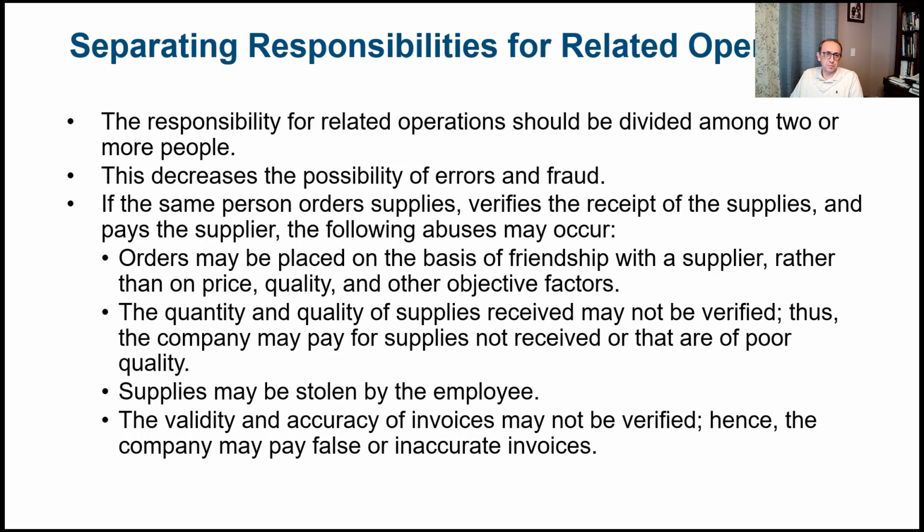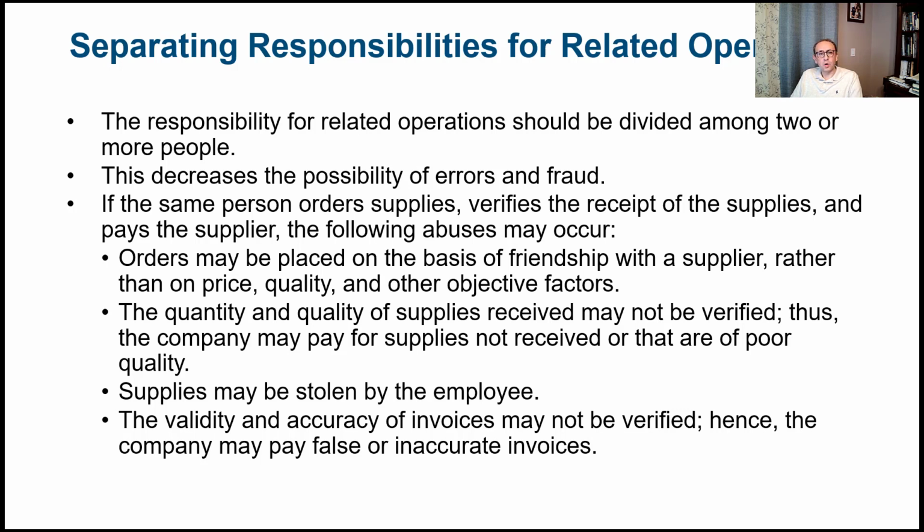So if the person orders supplies, verifies the receipts of the supplies, and pays the supplier, the following abuses may occur. For example, orders may be placed on the basis of a friendship with a supplier, so I would only order from a supplier that I have friendship with, rather than selecting the best price or the best quality or other objective factors.